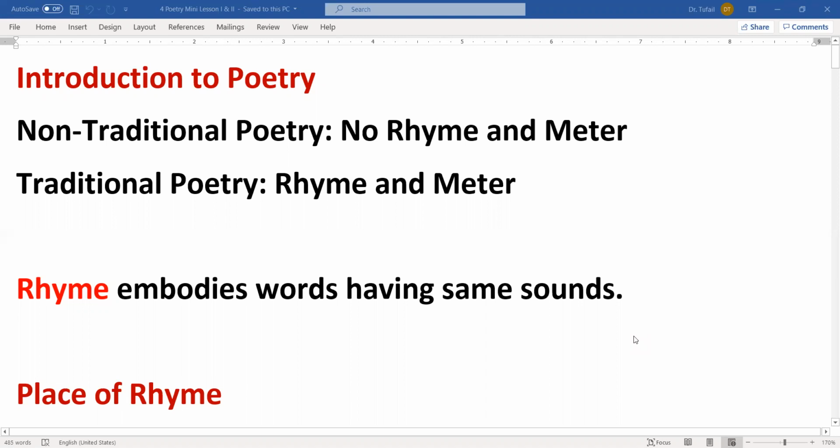Initially, in English literature, there was poetry that we call non-traditional poetry, where there was no rhyme, no meter. But later on, in traditional poetry, we started to use rhyme and meter. What is a rhyme? That means the words having same sound. And what is a meter? Meter is a process, a technique to control rhythm, and rhythm basically is the ups and down of a sound.